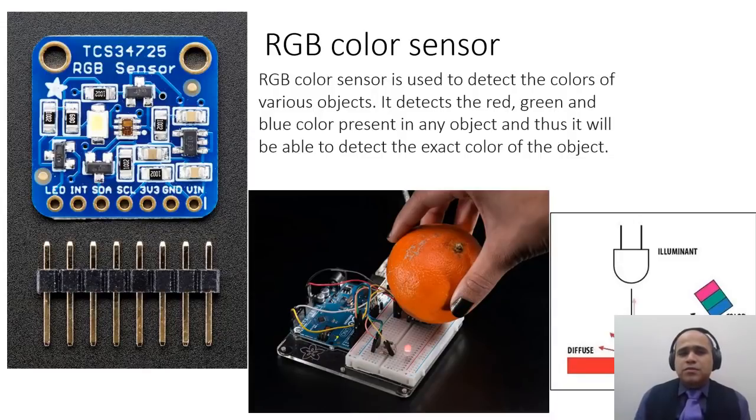So a color sensor is nothing but a sensor which has a photodiode array on top of it, and it reflects the light, a white light, back to the sensor, and depending upon what is the amount of received light, you can decide what is the color. So typically RGB, three base colors are used and they are filtered, and then there are photodiodes.